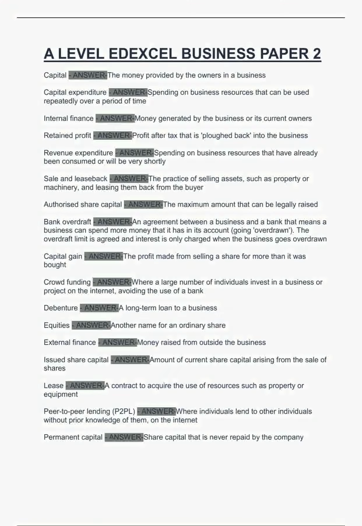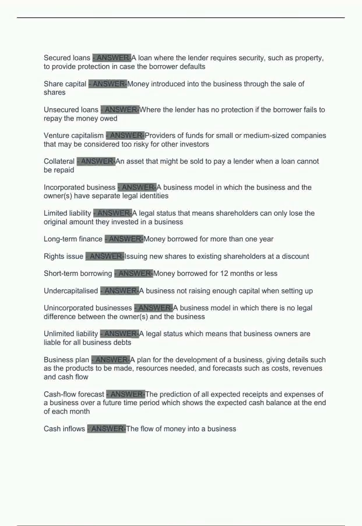Permanent capital. Answer. Share capital that is never repaid by the company. Secured loans. Answer. A loan where the lender requires security, such as property, to provide protection in case the borrower defaults. Share capital. Answer. Money introduced into the business through the sale of shares. Unsecured loans. Answer. Where the lender has no protection if the borrower fails to repay the money owed.